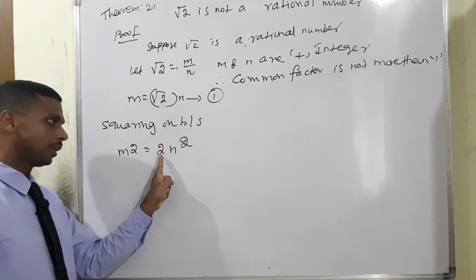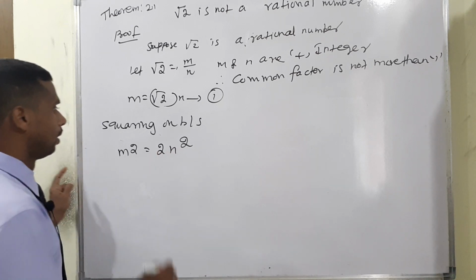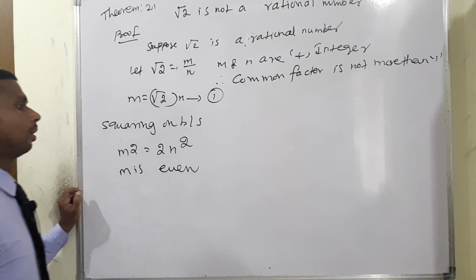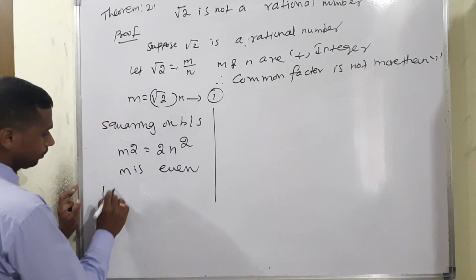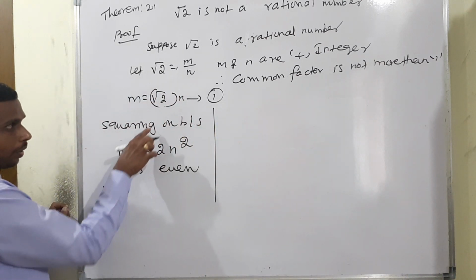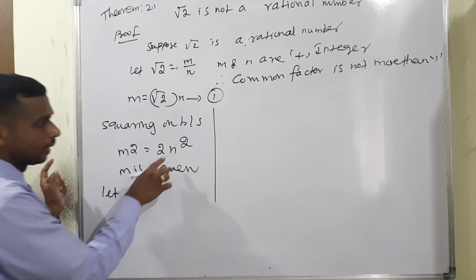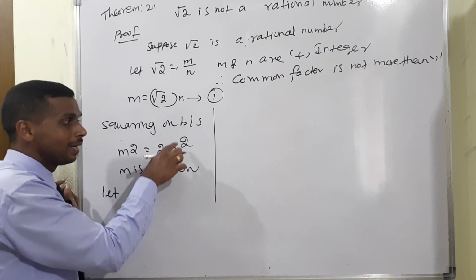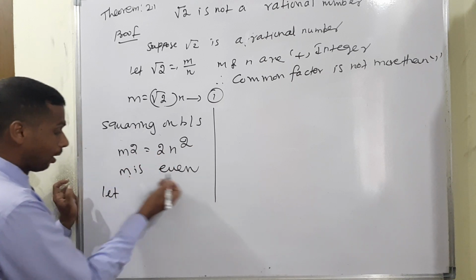Now the 2 is there. Therefore this is a multiple of 2 each and every time. So multiple of 2 means m is even. Because the common factor is not more than 1, squaring on both sides gives us 2 in the solution. If, for example, n is equal to 1, what is the number? 1 into 2, 2 will come. If n is 3, 3 square means 9, 9 into 2 is also 18. That is an even term. That's why we are saying m is even.